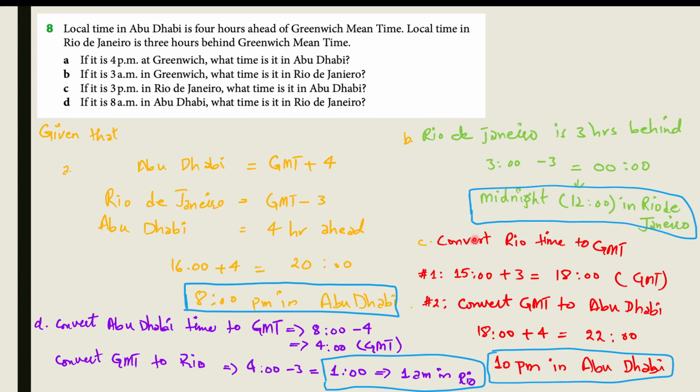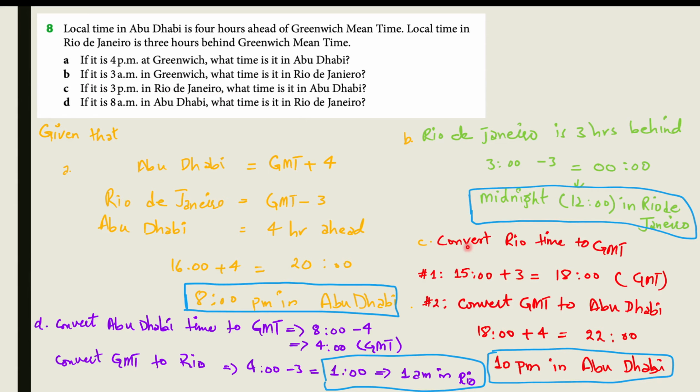The third part of the question is: if it's 3 p.m. in Rio de Janeiro, what time is it in Abu Dhabi? Now we are not talking about a reference to Greenwich time, we are talking about the 2 cities, Rio de Janeiro and Abu Dhabi. So first we convert the Rio time to GMT and then from GMT to Abu Dhabi time.